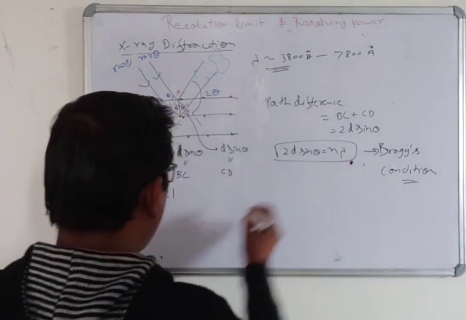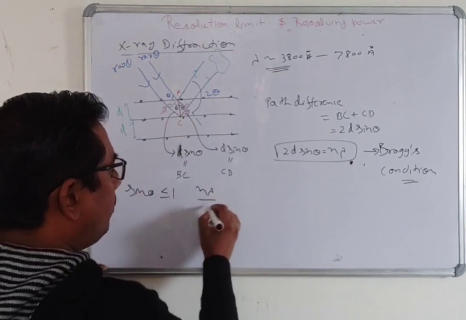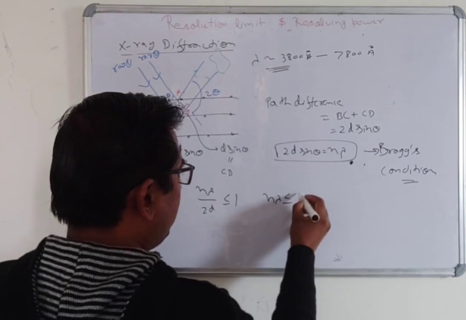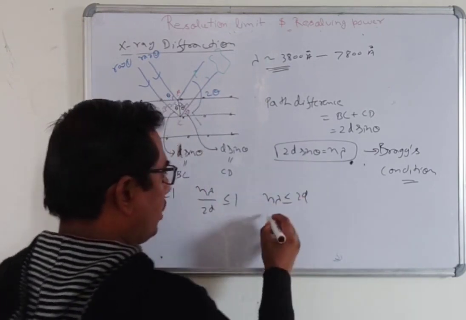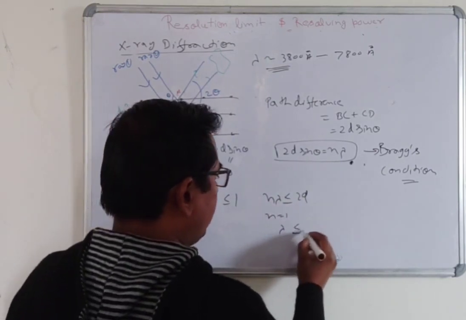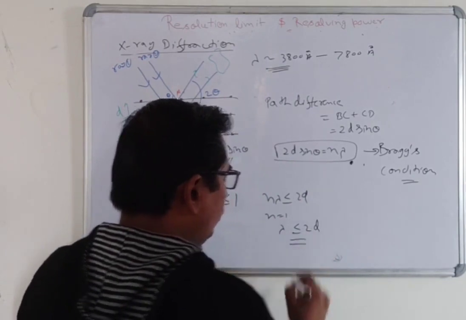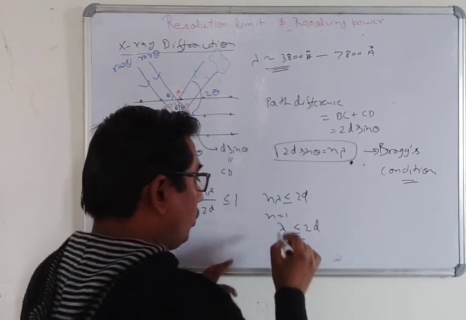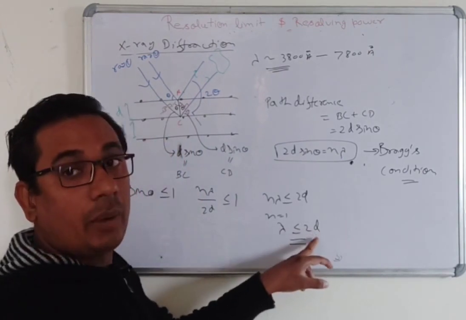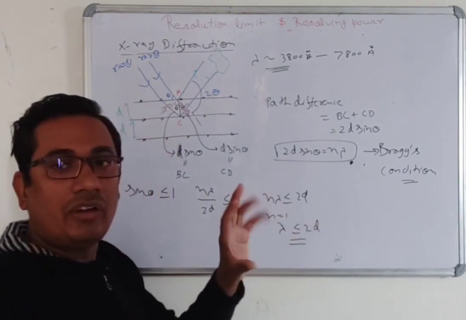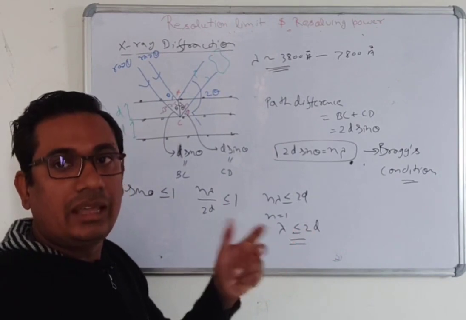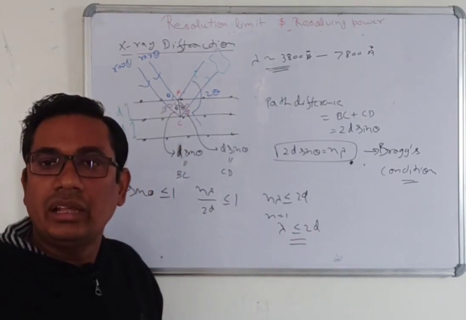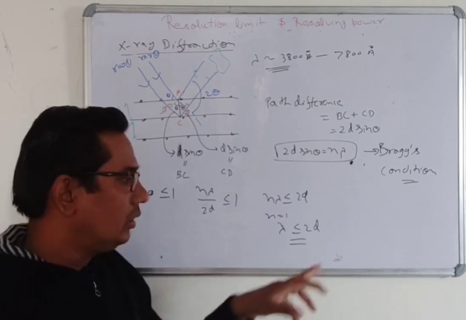So we can write that n lambda by 2d is always less than 1, and for the first order, n equal to 1, lambda is less than 2d. Here you will see that the wavelength of the source should be less than 2d, and d is of the order of angstroms, like 1, 2, 3, 4, because atoms are arranged in this manner.